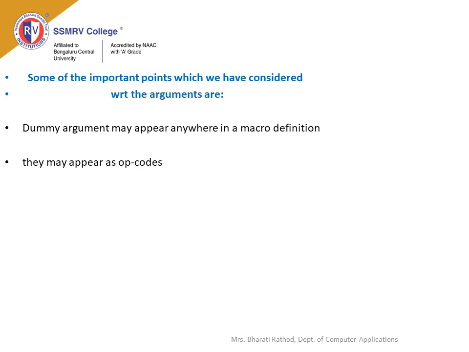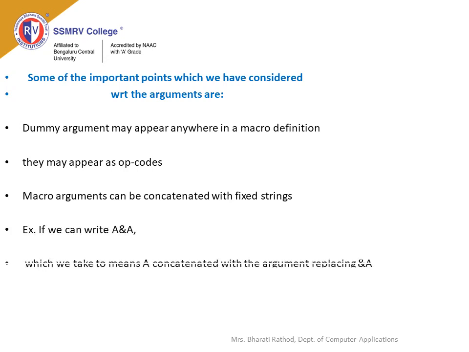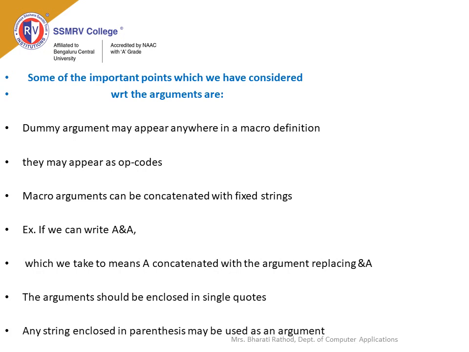It may appear as an opcode. Macro arguments can be concatenated with fixed strings, and the arguments should be enclosed in single quotes. Any string enclosed in parentheses may be used as an argument.